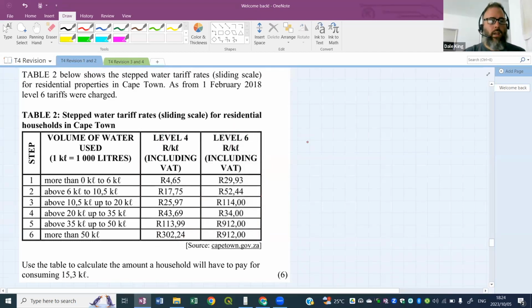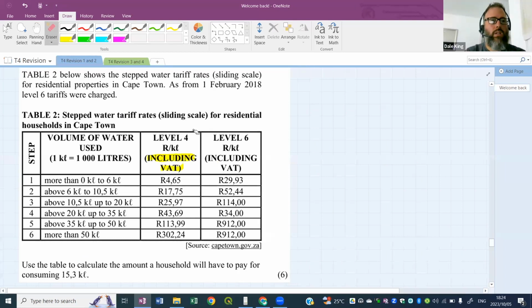Here's the question at the bottom. Use the table to calculate the amount a household will have to pay for consuming 15.3 kiloliters. Now, these values are VAT included. We can see that here, so we don't have to worry about VAT. The question doesn't even mention VAT. That's something that we should check for.